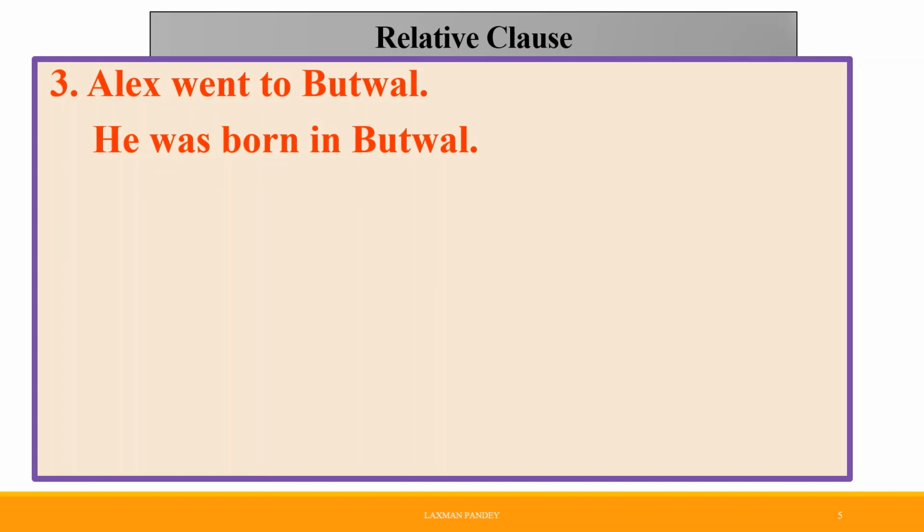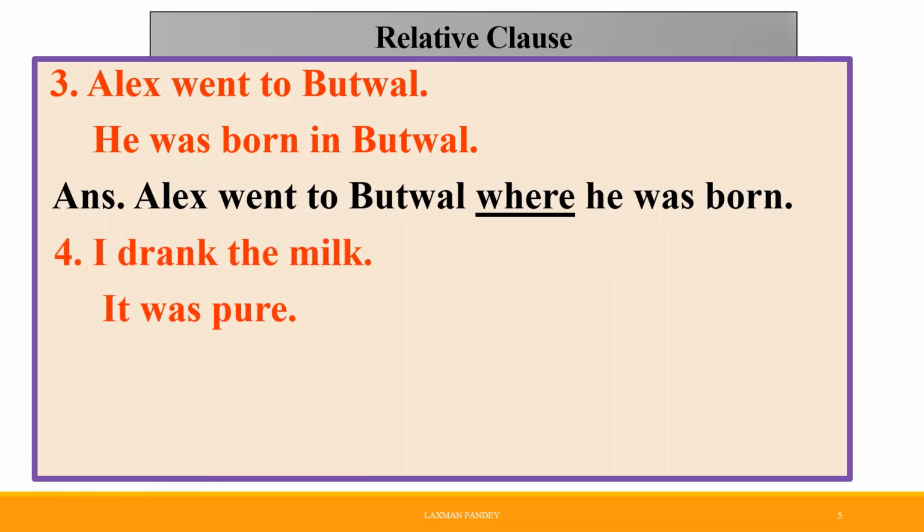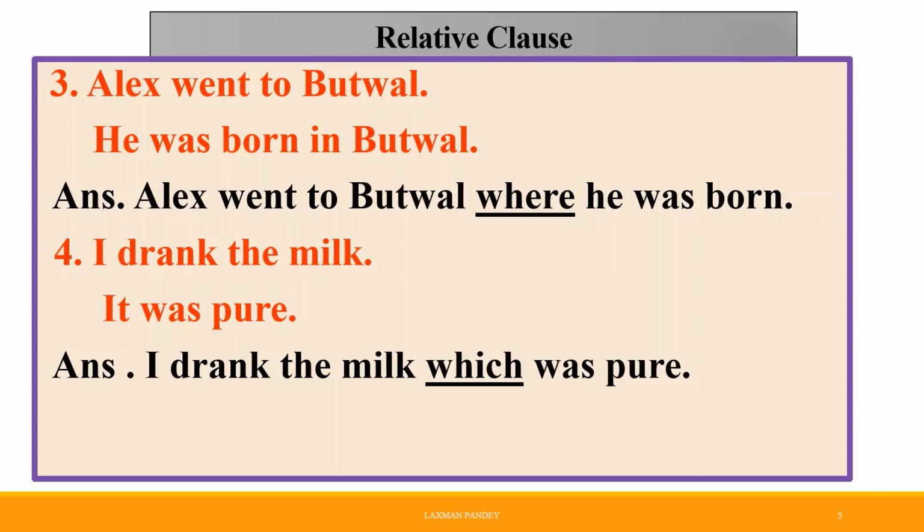Similarly, Alex went to Butwal. He was born in Butwal. Its joining sentence is: Alex went to Butwal where he was born. Here, the word Butwal is repeated, therefore Butwal is replaced with where. Similarly, number 4, I drank the milk, it was pure. I drank the milk, which was pure.